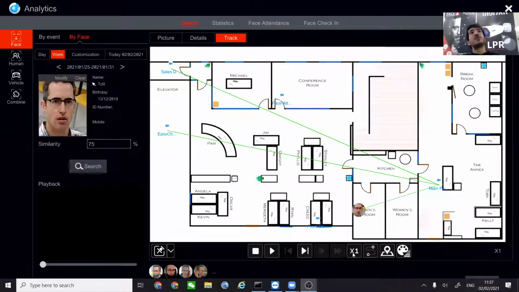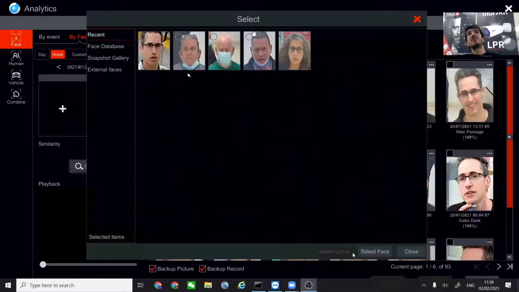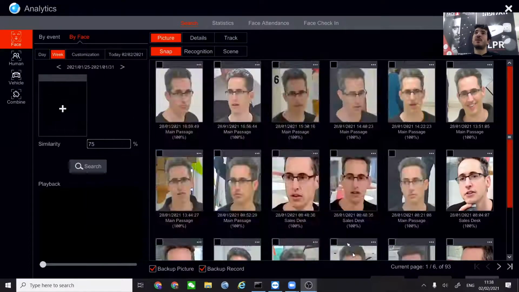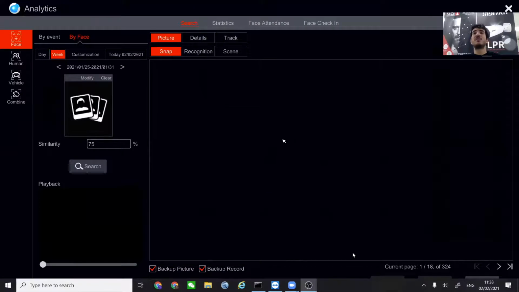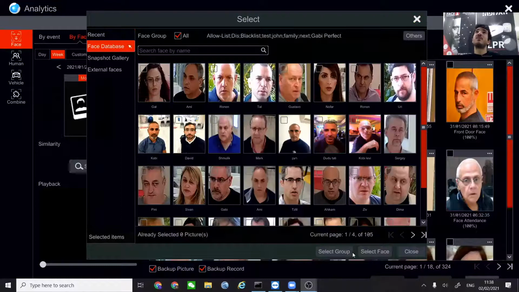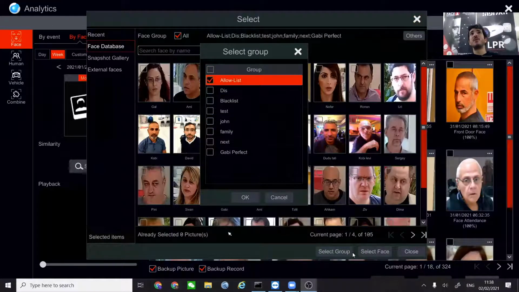Another way that we can search for a face is, instead of searching for one face, you can actually search for multiple faces. We can choose a maximum number of 5 faces. So I don't know if we will remember those faces, but once we're searching for them, we can see here all of the faces that we have chosen. We can search for them. We can also search for an entire database. So, for example, if we choose only one of the databases, we are going to talk about them, of course.